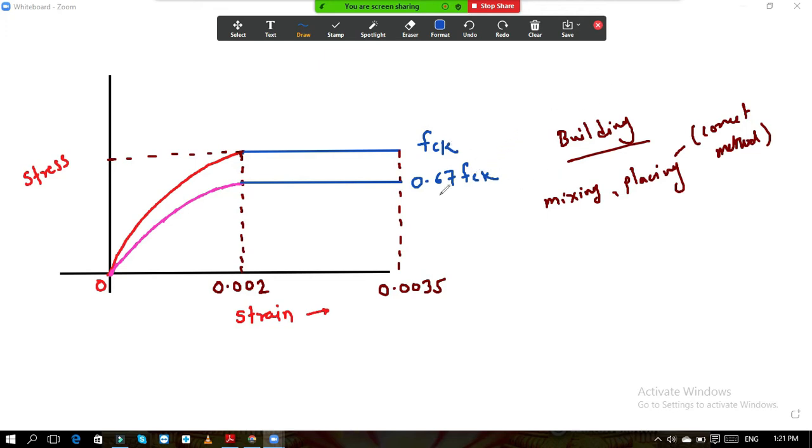So where does this 0.67 come from? If you see, FCK divided by 1.5, you will get this value.